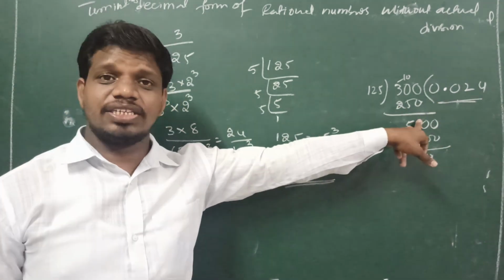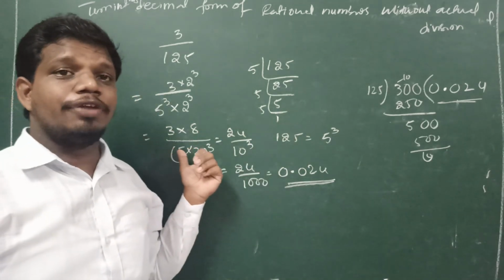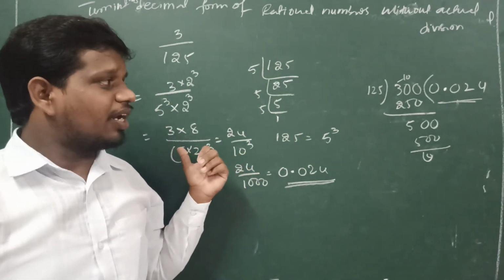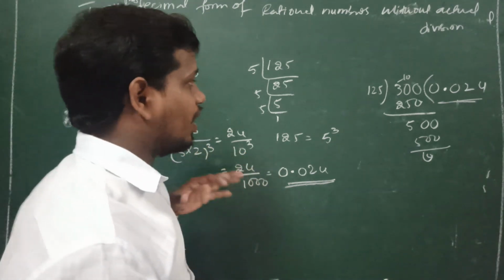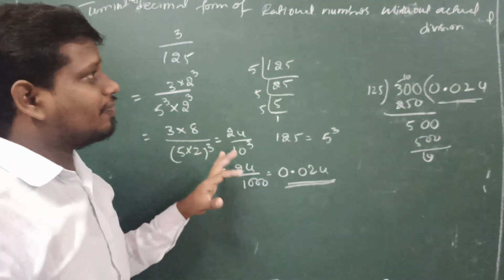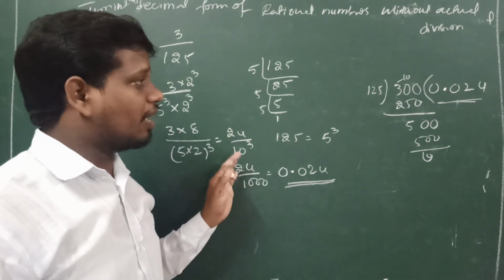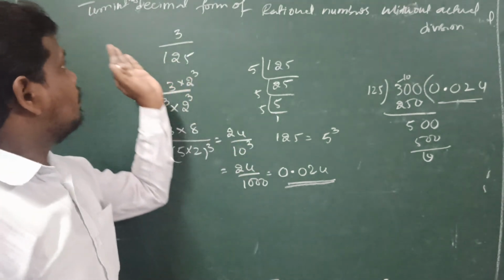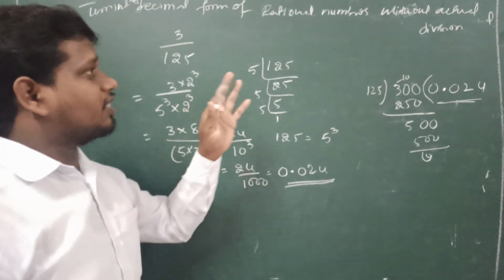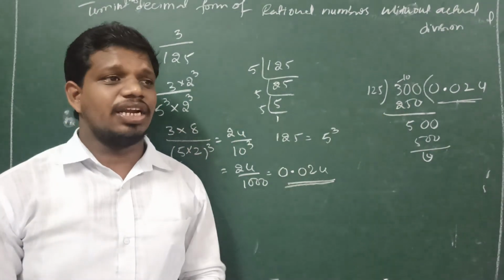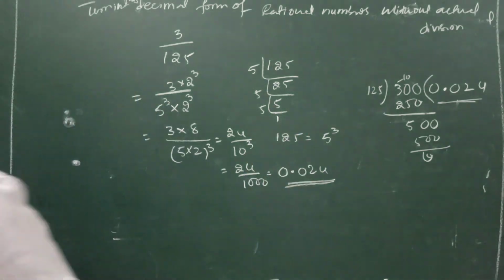So this is with actual division and this is without actual division. This is another example for the terminating decimal form. Like that we have to find out the decimal form of a rational number without actual division. One more example we will see.